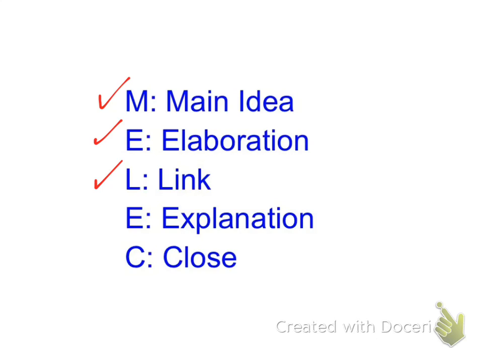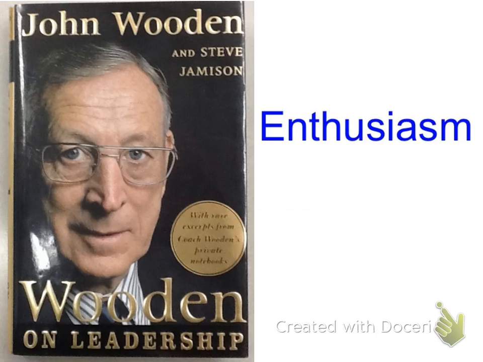The L is a link to a source that I can use to prove the main idea. The E is the explanation of how that link proves the main idea. The C is a closing thought about the main idea. For this example, I will be proving a theory I have about enthusiasm, and I will be using Wooden on Leadership to prove my theory.